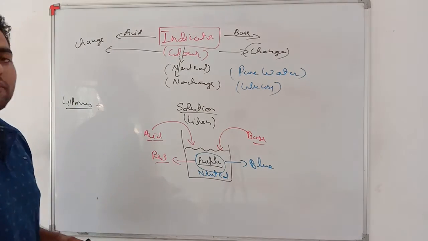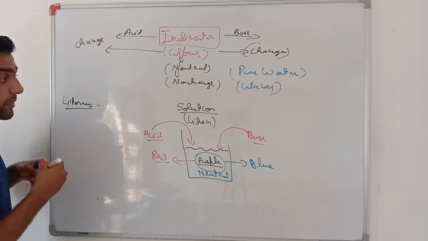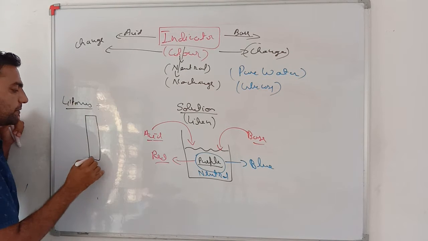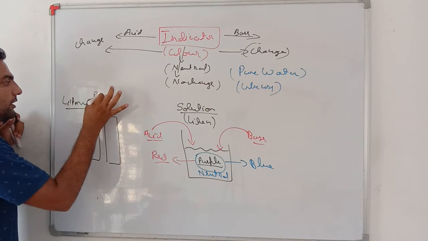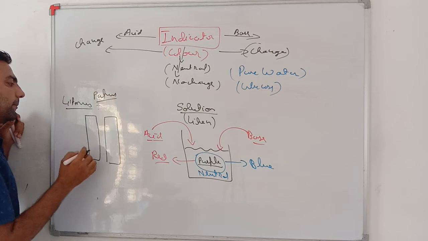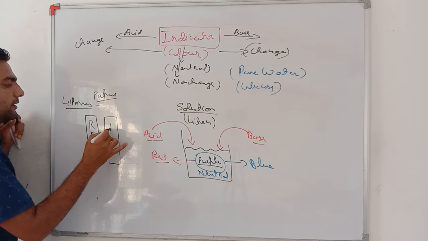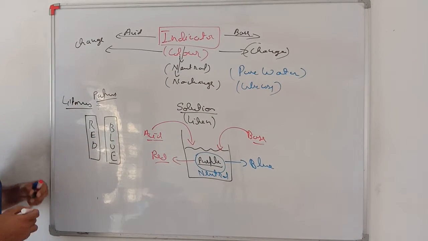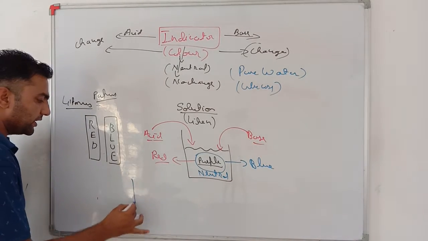See my dear student, very important. Actually, this litmus solution has been developed into two papers. Generally, litmus is present in the form of two papers, called litmus paper. Very important. Litmus papers are of two colors, that is red and blue. Very important, my dear student.